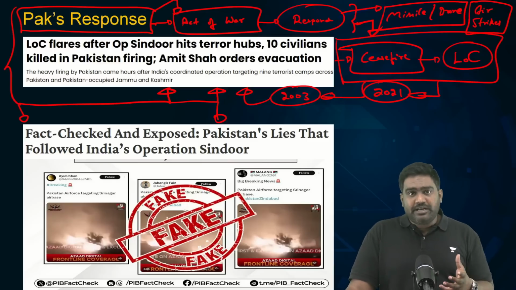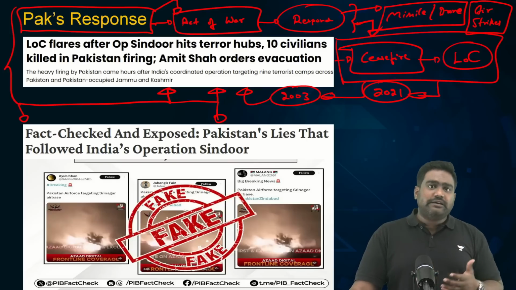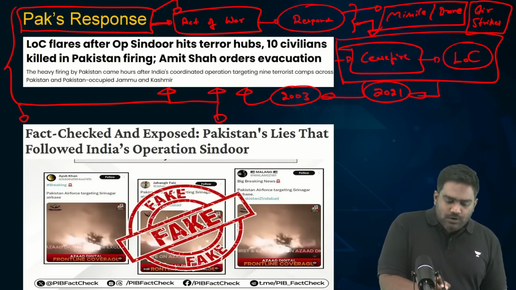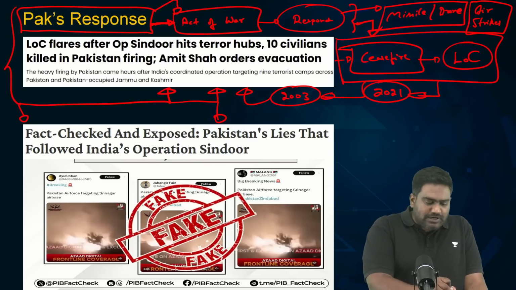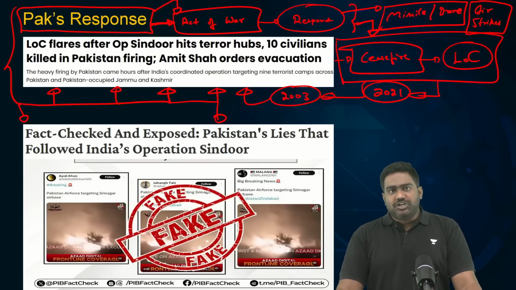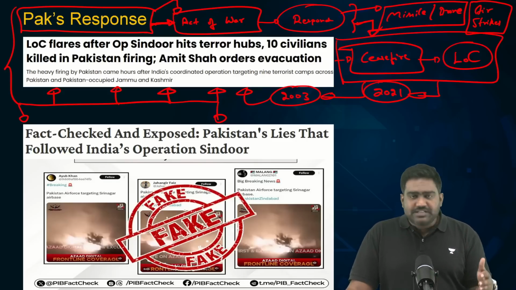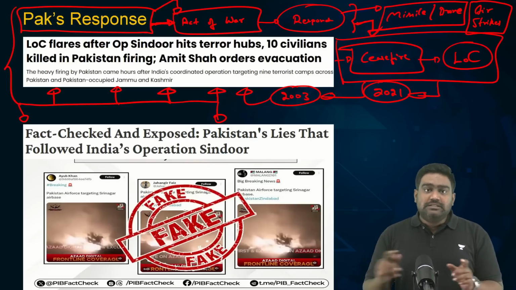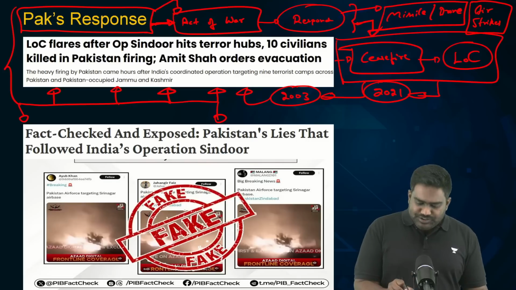The army appears weaker right now. The deep state appears weaker. So, to establish its own dominance within Pakistan and to try and protect its global image, Pakistan will definitely try to carry out some kind of incursions and some kind of retaliation. That is what India can expect. And we've already seen the major violation of ceasefire along the LOC, accompanied with heavy artillery as well as large scale firing at Indian positions and villages in the border areas. Other than this, Pakistan has resorted to one of its old dirty tactics, which is psychological warfare through information warfare.